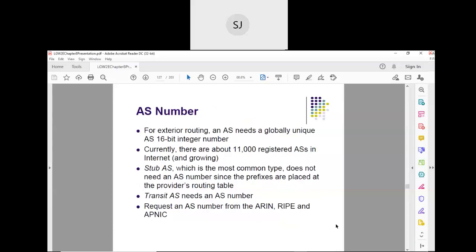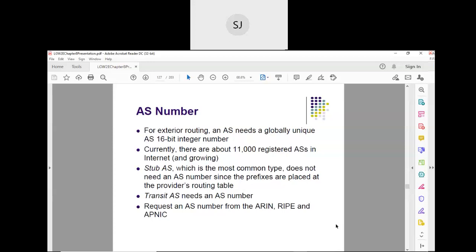Now just visualize again: there are different autonomous systems that are connected to one another, right? Bring the big picture before your mind. Now, exterior routing means data being routed from one autonomous system to another autonomous system. Are you getting my point? So there are several autonomous systems which are connected. Now, if data from one autonomous system should be forwarded to another autonomous system,